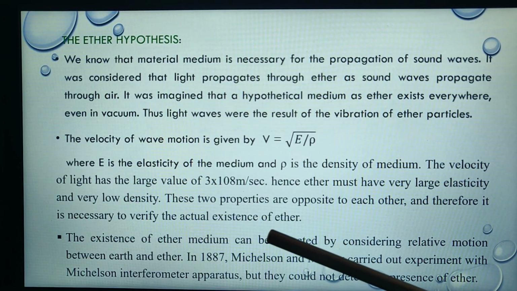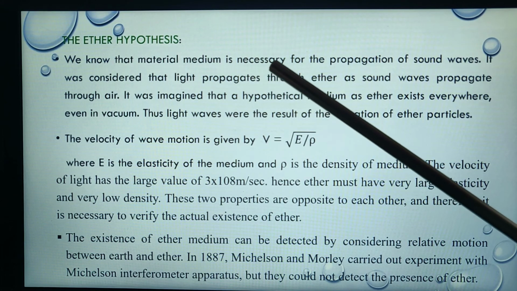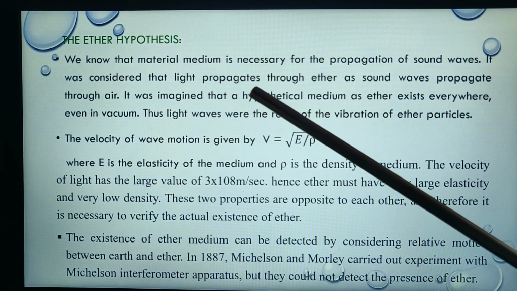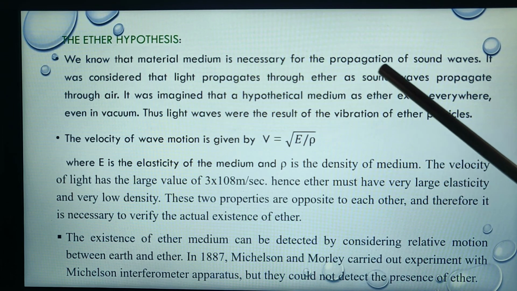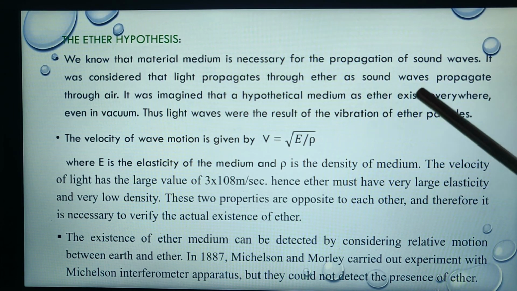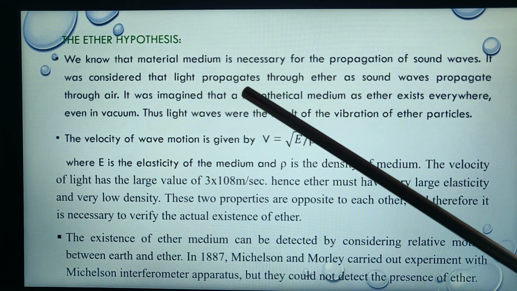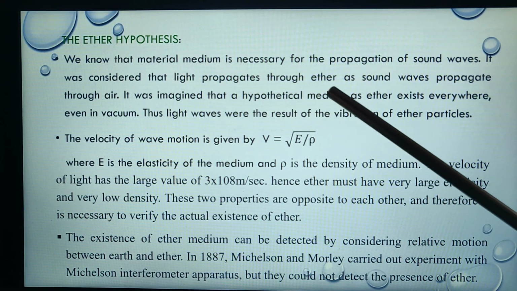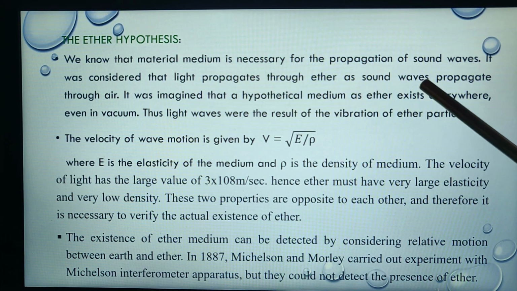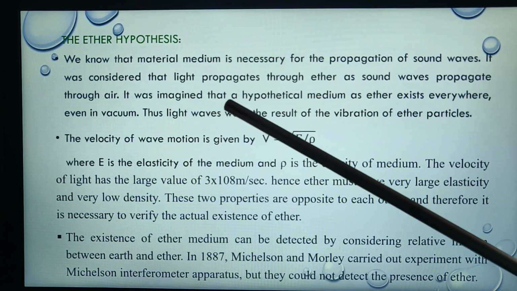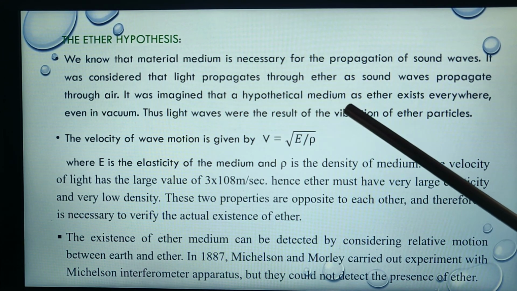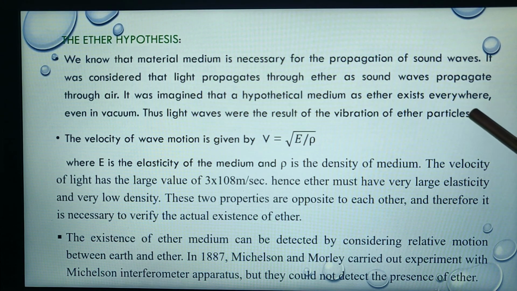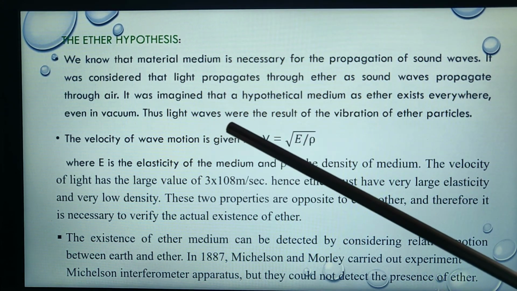The next point we see is the ether hypothesis. We know that a material medium is necessary for the propagation of sound waves. It was considered that light propagates through ether as sound waves propagate through air. It was imagined that a hypothetical medium called ether exists everywhere, even in vacuum.